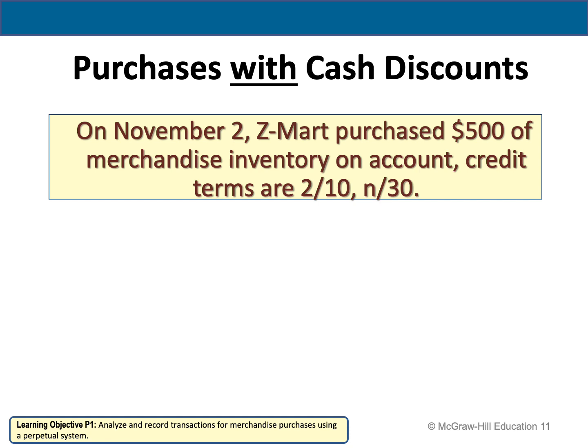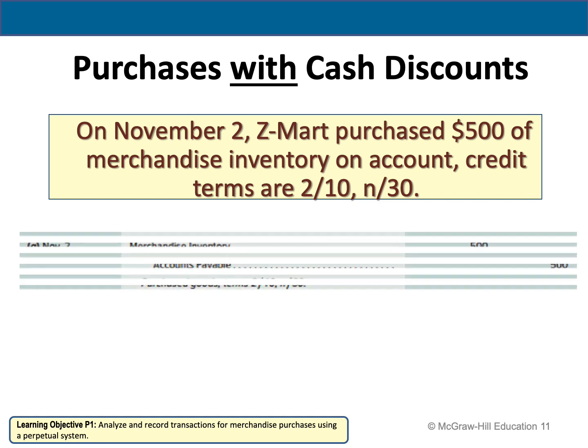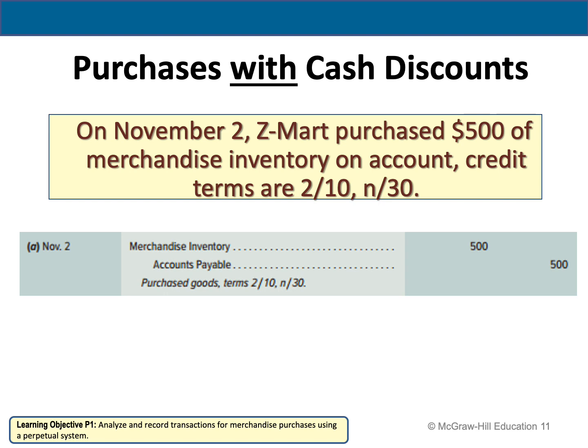So when I prepare the journal entry, I'm going to say merchandise inventory to accounts payable. Why accounts payable? Because Z-Mart purchased it on account. They did not pay the cash yet. So that's why now they have a liability. So I have merchandise inventory 500 on the debit and accounts payable 500 on the credit.